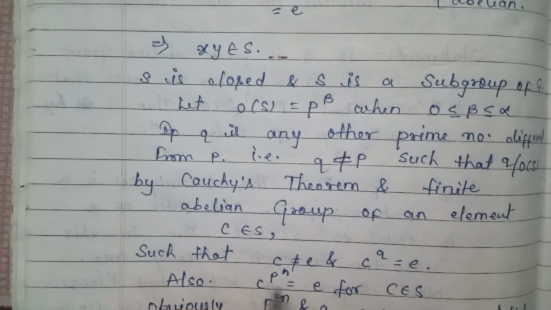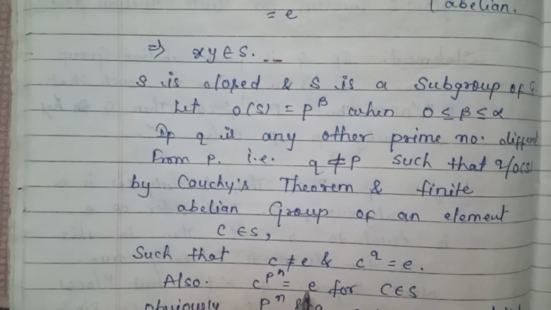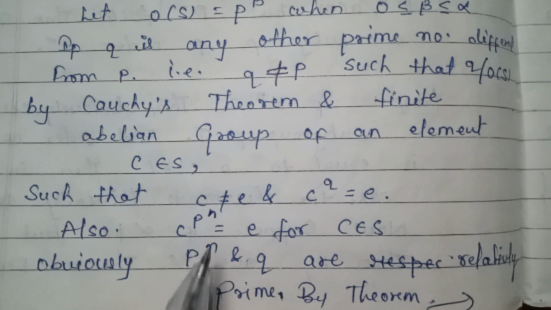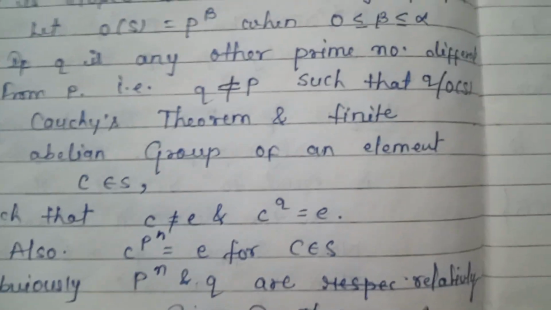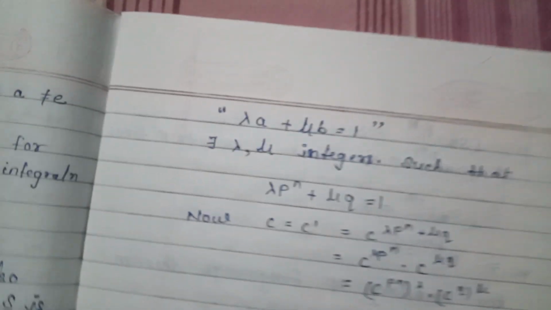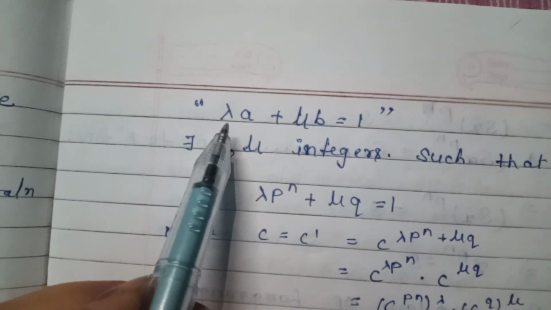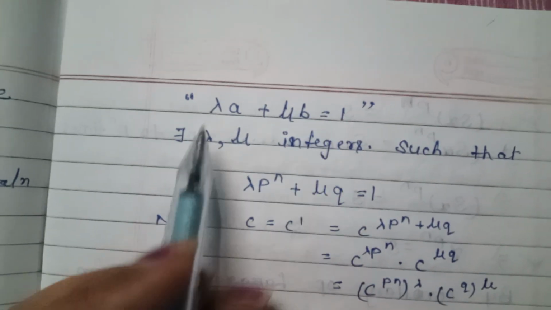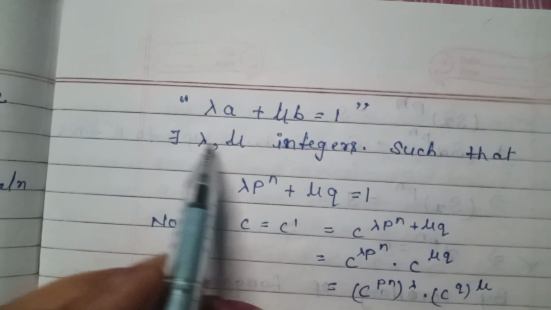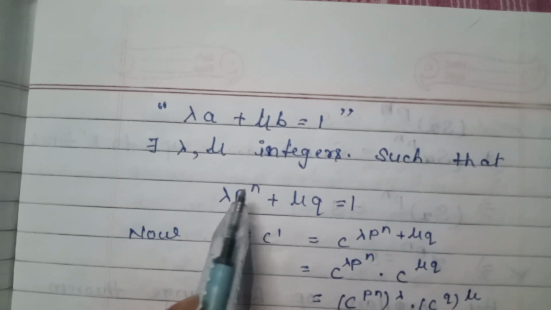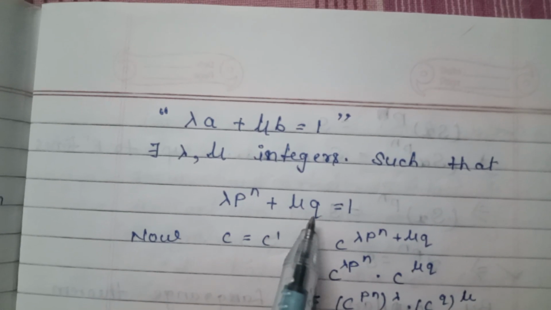Also c to the power p to the power n is equal to e for c belonging to S. Obviously p to the power n and q are relatively prime, so by theorem there exist integers lambda and mu such that lambda p to the power n plus mu q is equal to 1.